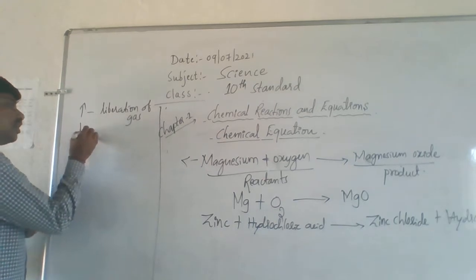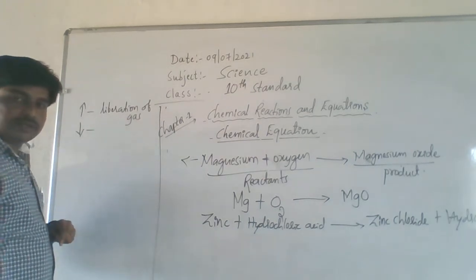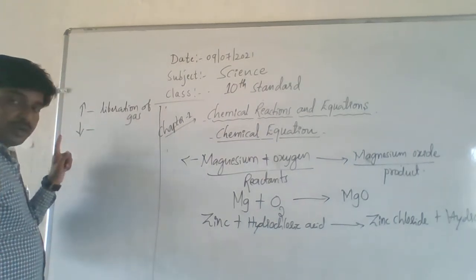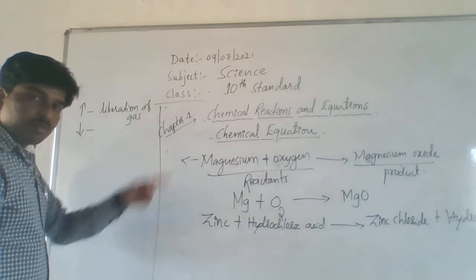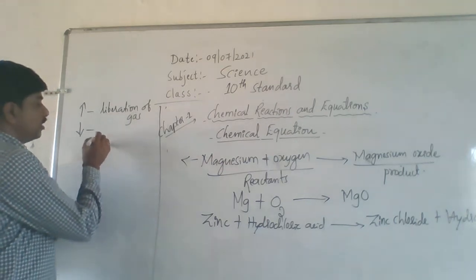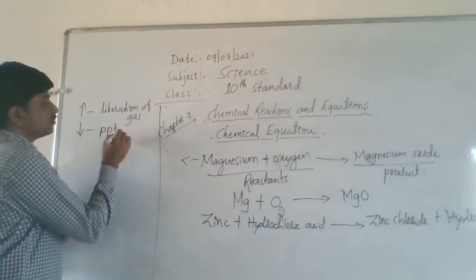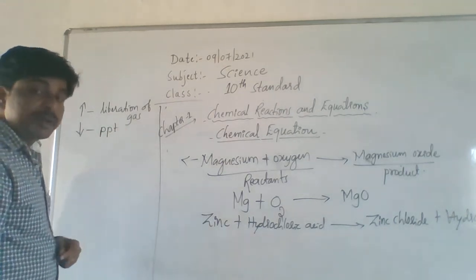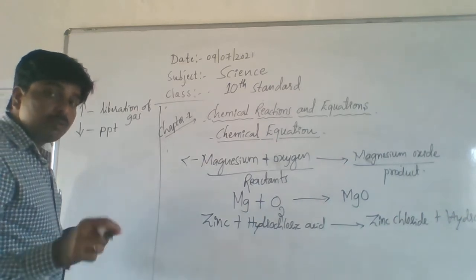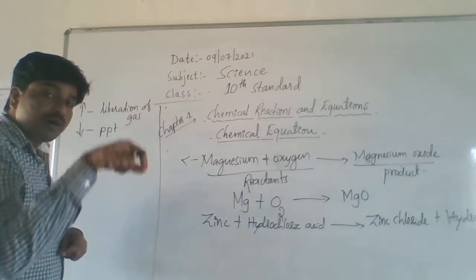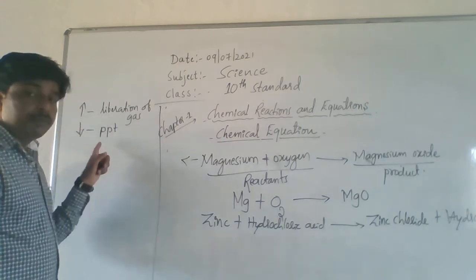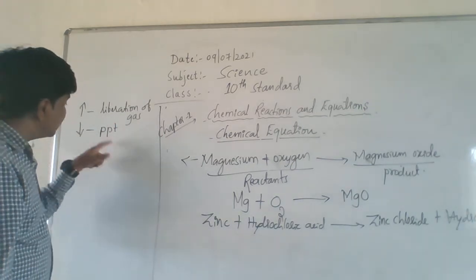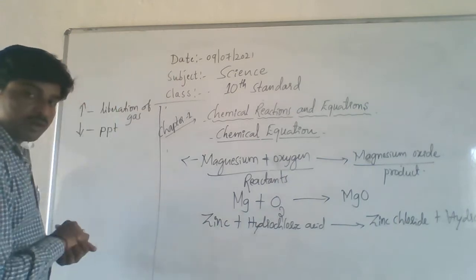If there is a downward arrow mark beside any element or product, that indicates PPT is formed. PPT means precipitate, as I already told, an insoluble white color substance is formed. So it is indicated by downward arrow mark.